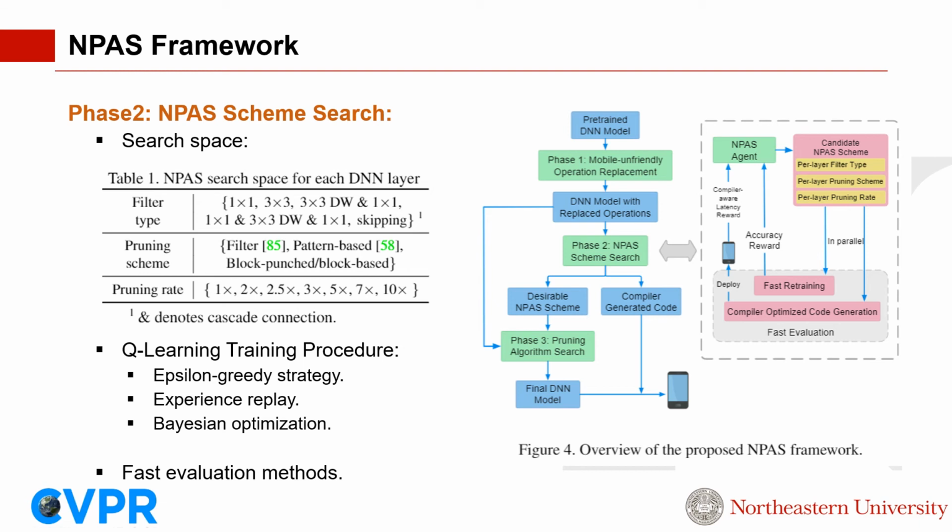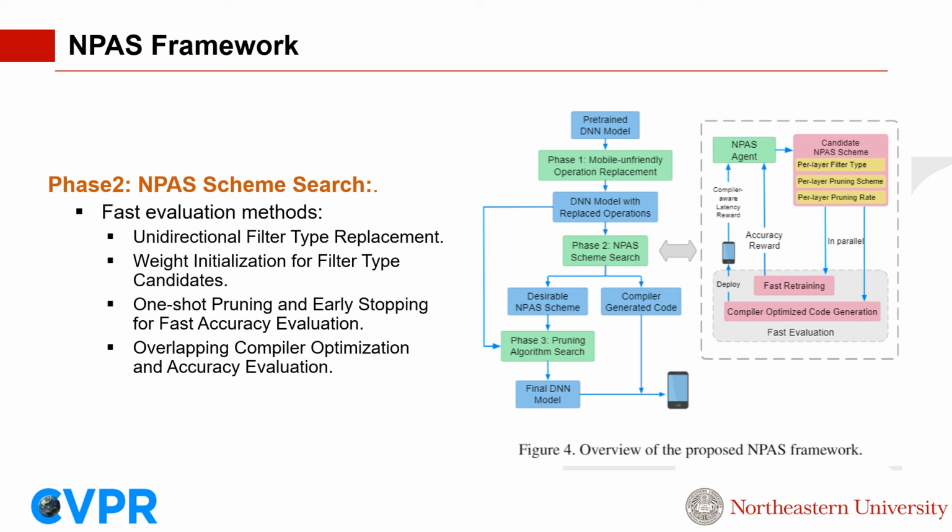Here we use the Q-learning algorithm as the base technique. Epsilon-greedy strategy, experience replay, and Bayesian optimization are used to accelerate this search. Besides that, we also develop a set of fast accuracy evaluation methods as shown at the left-hand side. Here, the one-shot pruning will result in accuracy degradation, but after several epochs of retraining, it can distinguish the relative accuracy of different NPAS schemes.